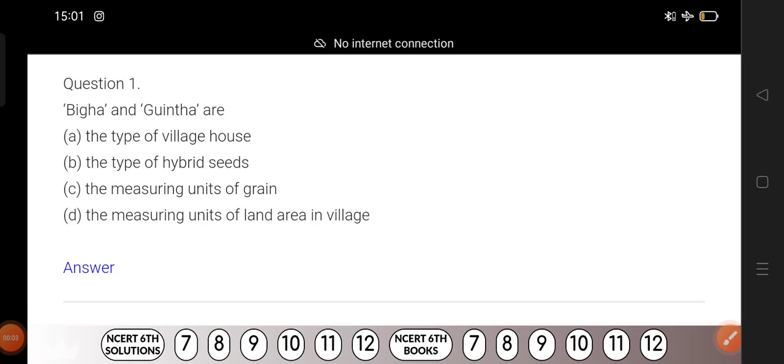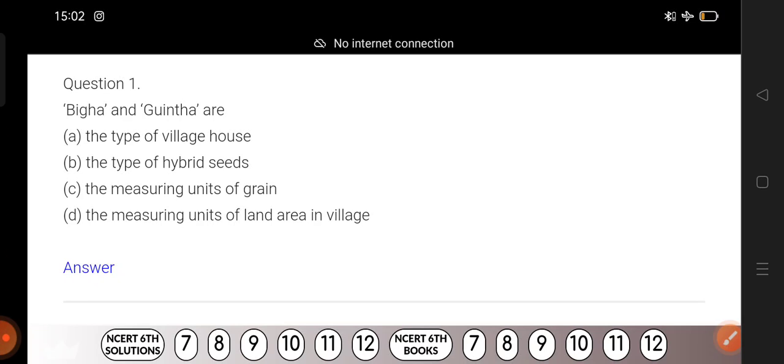Good afternoon, you all. Today we will discuss Economics Chapter 1 MCQ type question answers. Okay, let's begin. Question number 1. Options are given there. Just follow the options and say the correct answer.